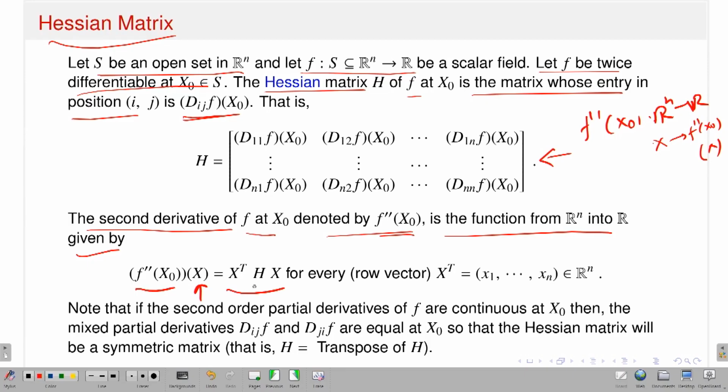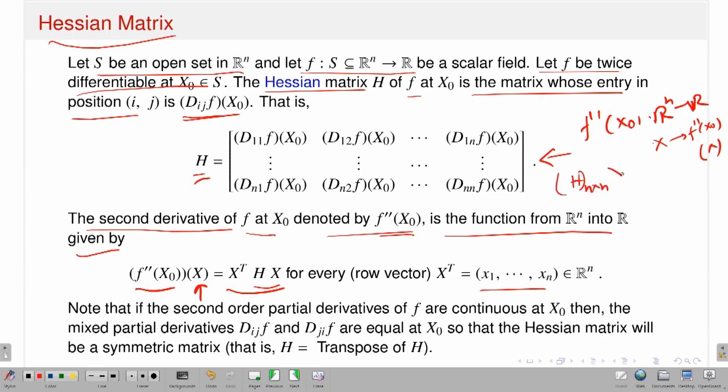So, that means x transpose Hx. Okay. What I am saying is that x transpose is the row vector x1, x2, up to xn in Rn. So, what is H? H is the Hessian matrix. It should act on a vector x. So, now what is H? What is the dimension of H? So, what is the order of H?